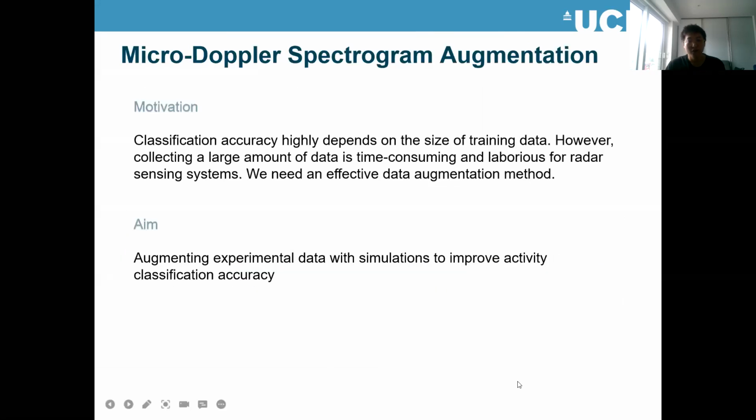Yeah. So the third one is spectrum augmentation. From the previous slide, we can see that if we want higher classification accuracy, we must make sure we have enough training data. But in real life, it's very time consuming and very hard for a radar sensing system to get a lot of data. So I and Shelly proposed a scheme using simulated data to augment the training data set.